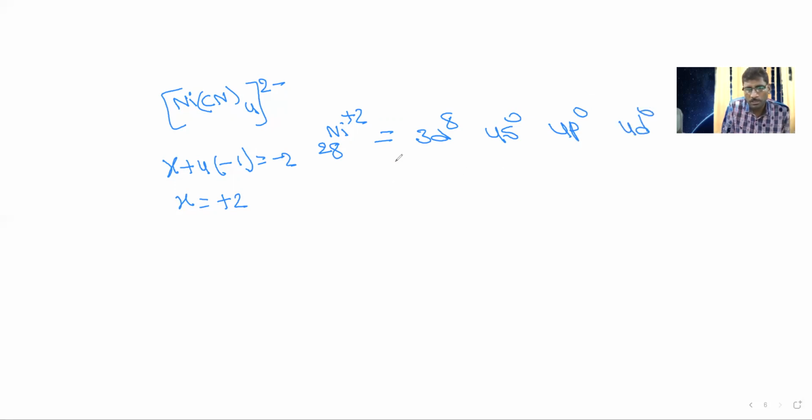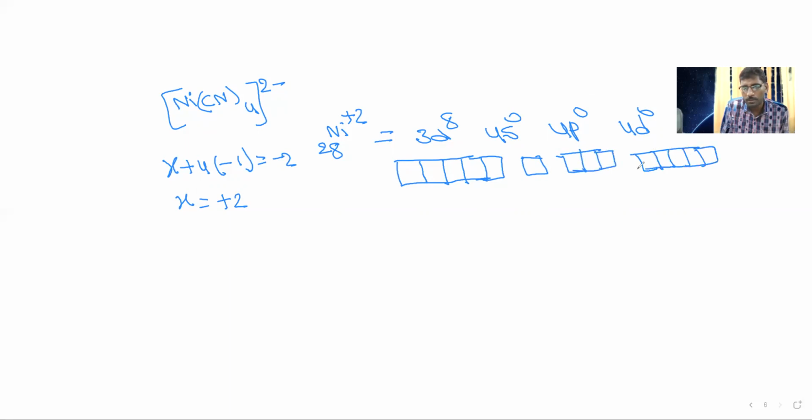Now how many d orbitals are possible? 5 d orbitals: 1, 2, 3, 4, 5. How many s orbitals are possible? Only one s orbital. The number of p orbitals is 3. Again d orbitals are 5. So this is the electronic configuration.